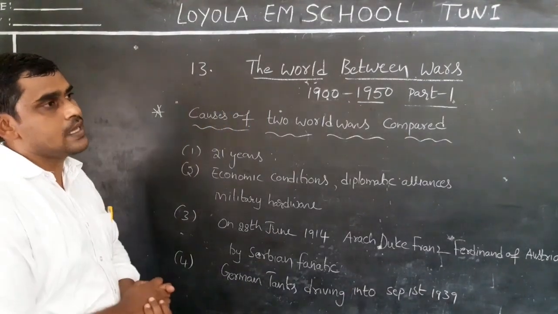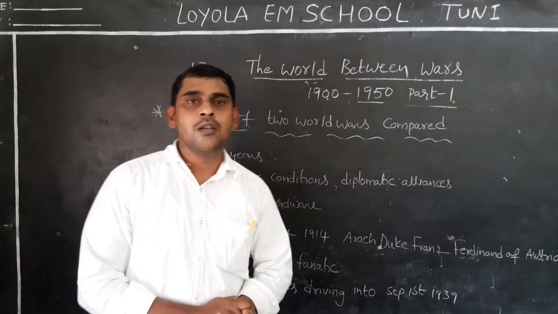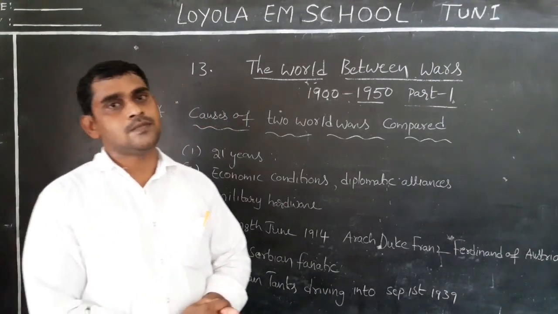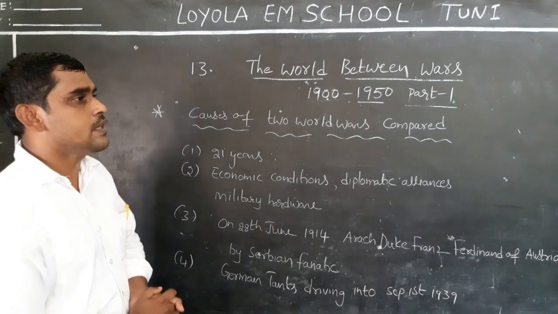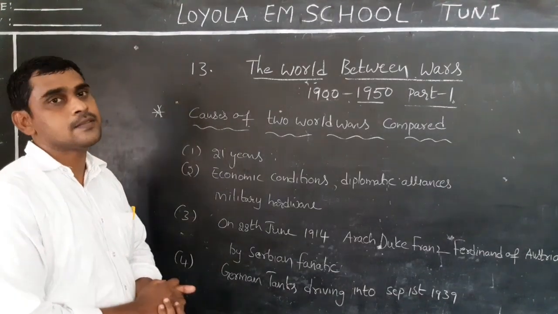What are the Allies powers here? The Allies powers are Britain, France, and Russia. So the Allies powers supported Serbia.